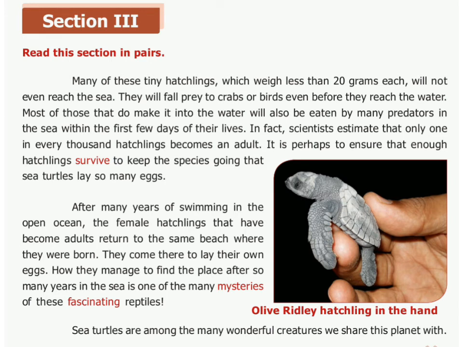Now we are going to see section 3. In this section we are going to see about olive ridley hatchlings. The hatchlings weigh 20 grams each. All hatchlings do not survive. Most of them are eaten by crabs or birds before they reach the sea. If they do reach the sea, they will be eaten by predators. It is said that 1 of 1,000 hatchlings becomes an adult.